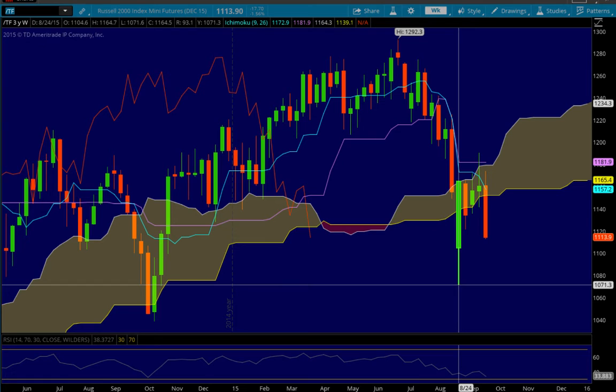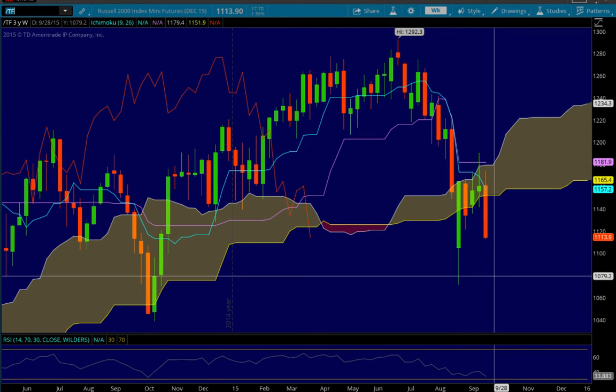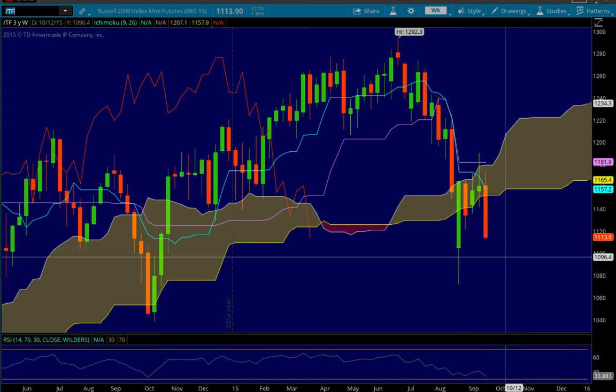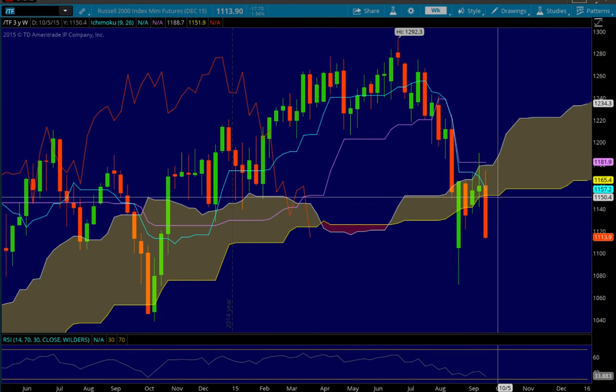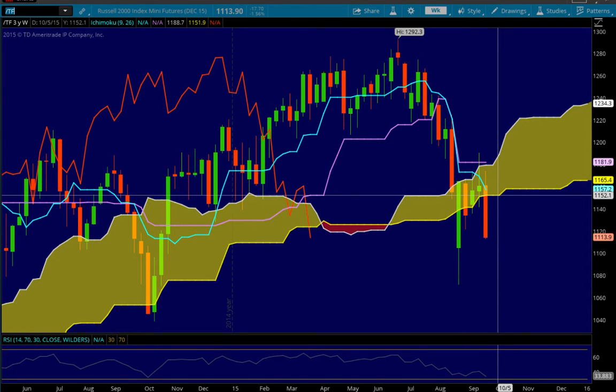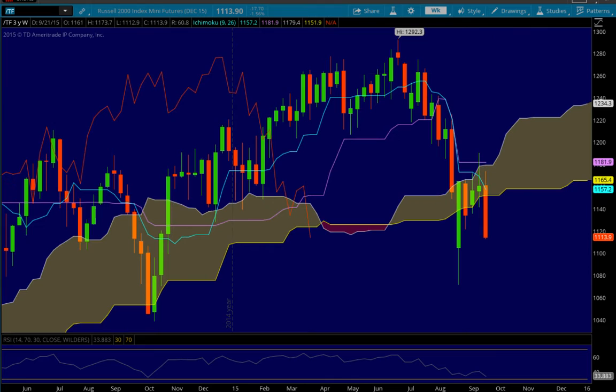I'm noticing that the low and high type information is a little bit harder for me to read in this new version of TOS than prior. So if we do trade higher, we will have resistance back up at the cloud at 1152, 1151 thereabouts. But the Russell is bearish in the weekly time frame.